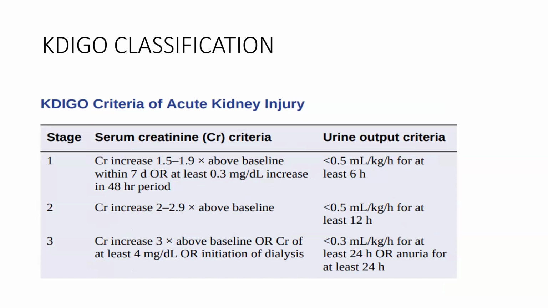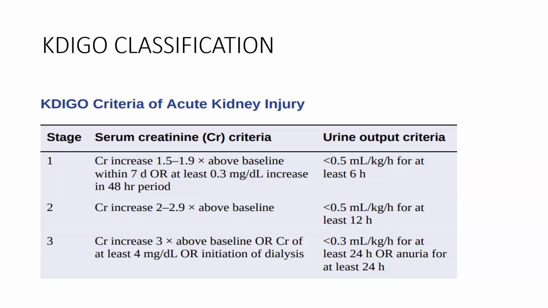Then stage 3 is defined as rise in creatinine 3 times above baseline, creatinine of at least 4 mg, or initiation of dialysis. Urine output criteria less than 0.3 ml per kg per hour for at least 24 hours.